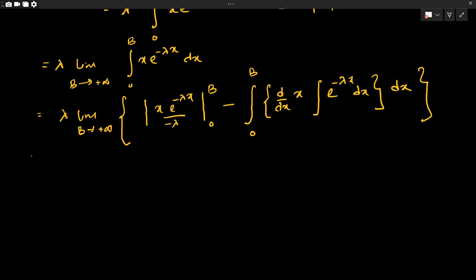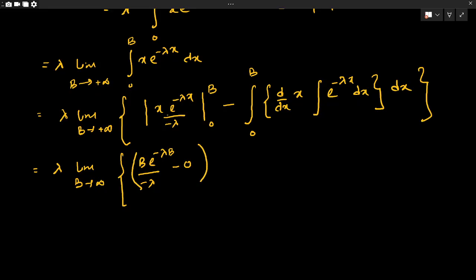So now let's try to simplify it. We get lambda limit b tends to plus infinity, this value becomes b e to the power minus lambda b by minus lambda minus 0.